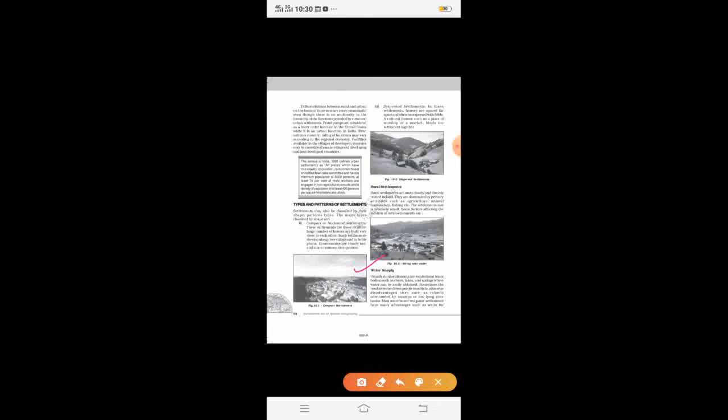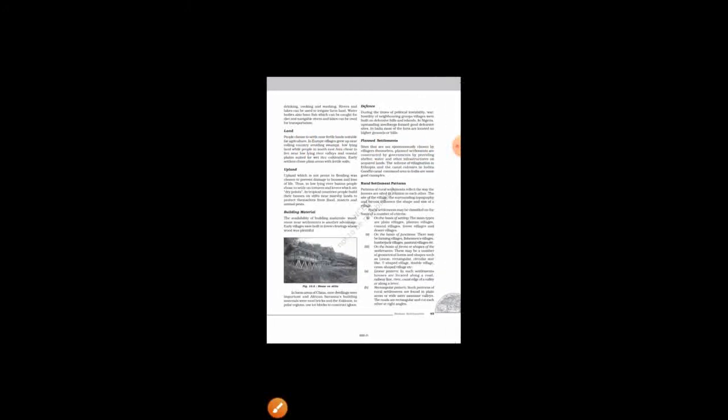That's why you will find that most of the big settlements throughout the country have been located along the river banks. For example, can you give me an example? That's your Indus Valley civilization, which was located along the river Indus, isn't it? Why? Because water was available there. People have also settled around lakes and springs where water can easily be utilized. Okay, so that is one factor for the location of rural settlements. The places where settlements are located near water bodies are known as wet point settlements. Just keep in mind, these are known as wet point settlements.